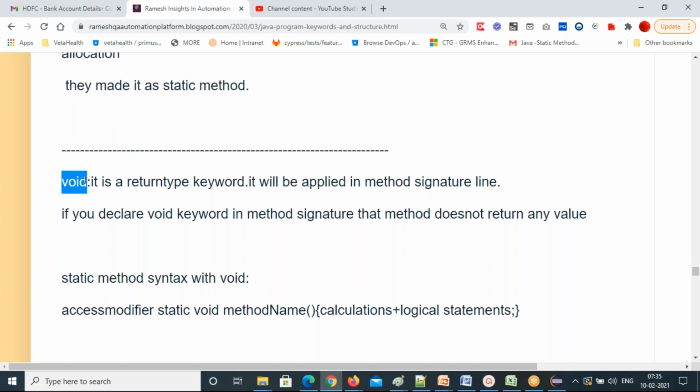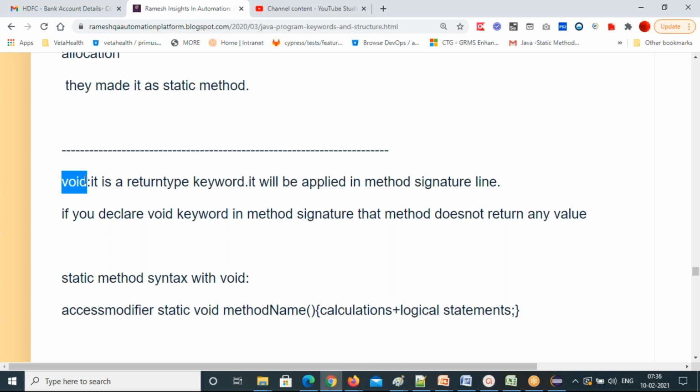So void is a return type keyword, and it will be applied only in the method signature line. And if you declare void in the method signature line, what will happen? Then that method doesn't return any value for you. Basically, methods give some output because you are doing some calculations, many logical statements, and the output is returned based on the calculations.